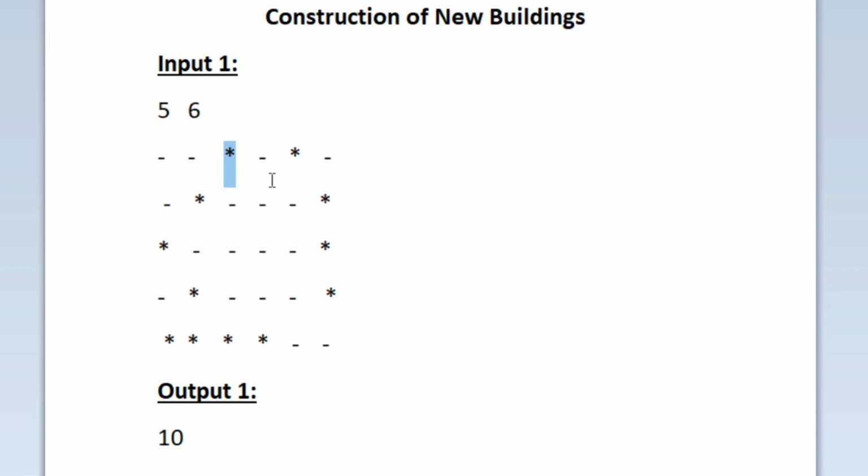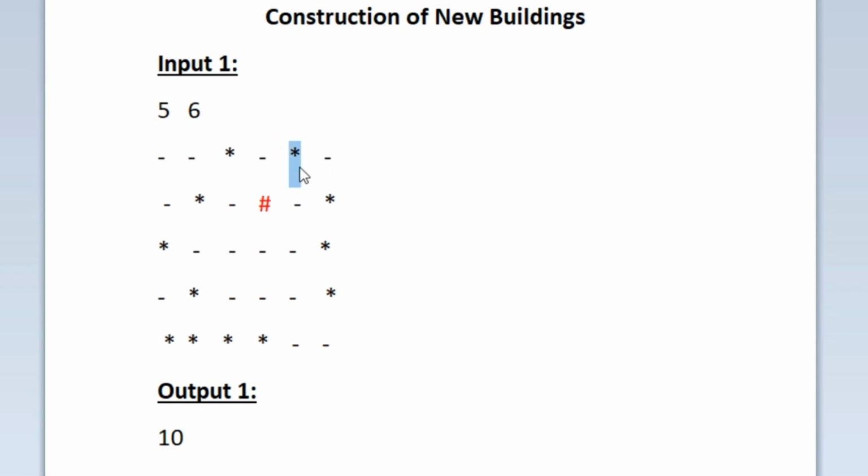So for an asterisk, if there is an empty land in any one of its four corners, it can be either top left, top right, bottom left or bottom right. So in any of these four indices, if there is an empty land, then we can build a new building. So for the first asterisk, let us start checking. The first asterisk doesn't have top left and top right. In the bottom left, we already have a building, and in the bottom right, we are building a new building. So this newly built building is represented using asterisks.